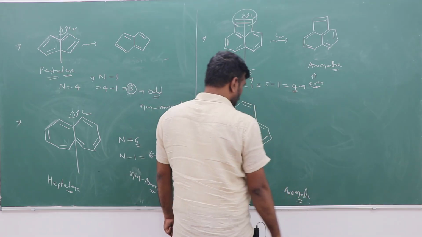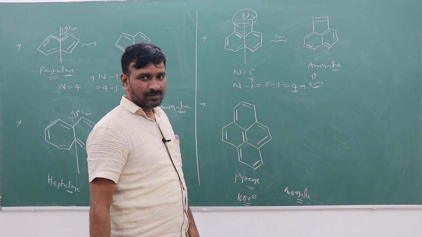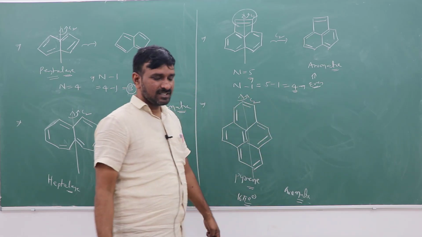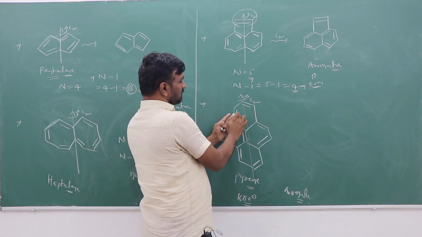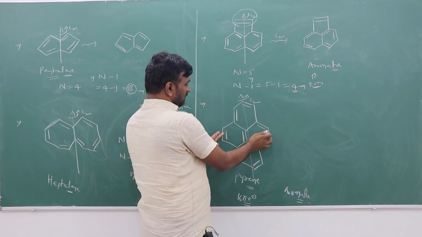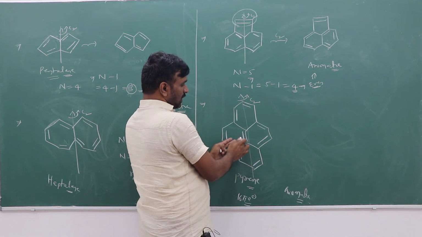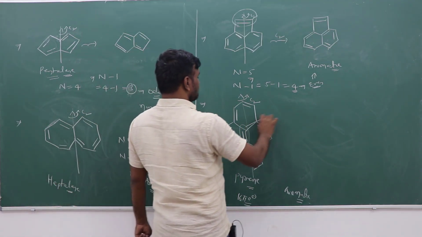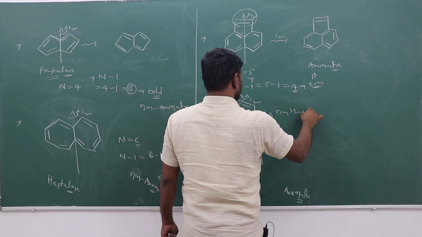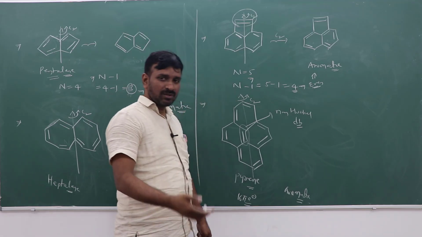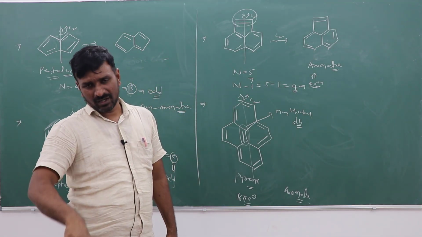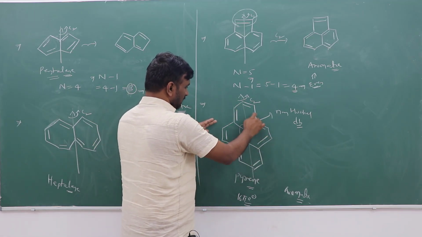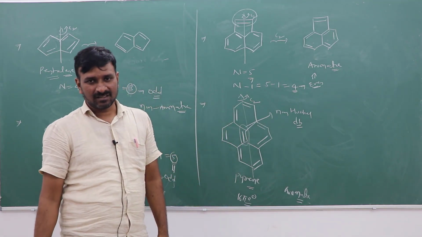But this is an aromatic compound, and this aromaticity is explained by Craig's rule. If C2 rotation takes place, what will happen? This double bond goes here, this one here, this one here, and so on. But this double bond does not change its position. This double bond is a non-Huckel double bond, which is not involved in conjugation or delocalization. Delocalization takes place with respect to the other carbons only. These electrons are not involved.